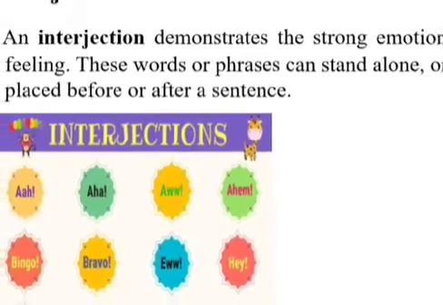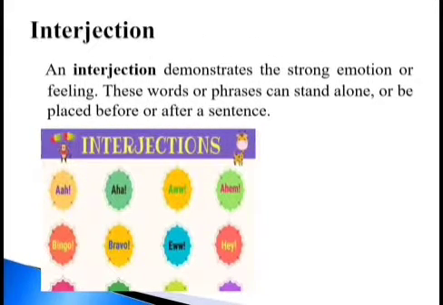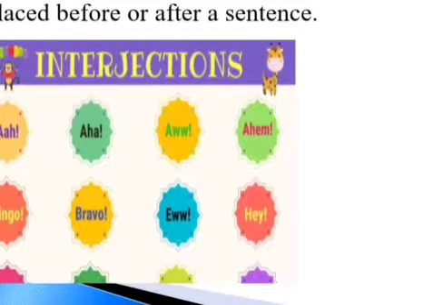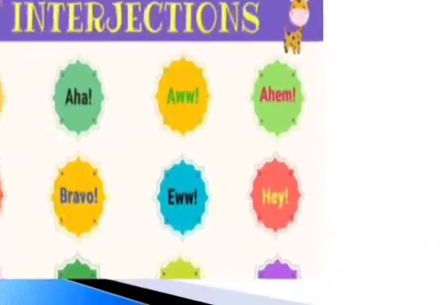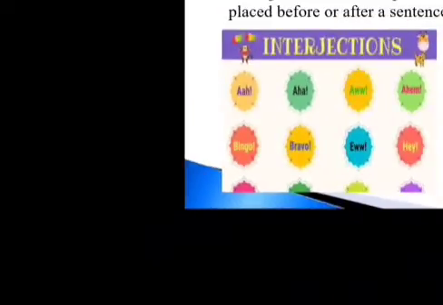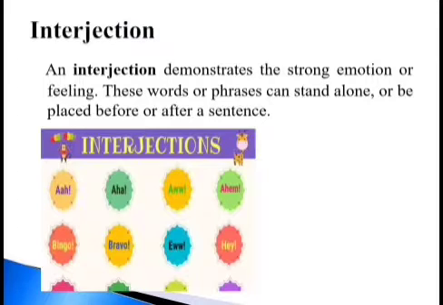Now our next topic, or I must say the last topic, is interjection. An interjection demonstrates strong emotions or feelings. These words or phrases can stand alone or be placed before or after a sentence. For example, when we have to present or exhibit very strong emotion: hey, oh, bravo, oh God, wow. So these are the words that show our strong emotions.